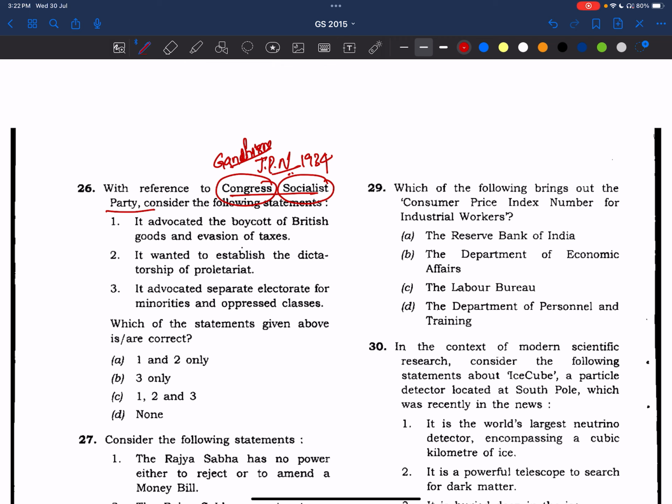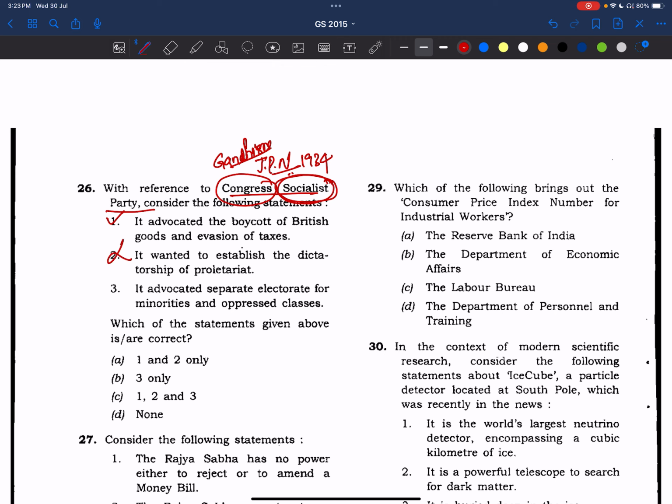Now see your statements. It advocated the boycott of British goods and evasion of taxes. Since it is within the Congress and Congress has advocated all these things, yes, statement 1 will be correct. Now see, coming to statement 2, it wanted to establish the dictatorship of proletariat. No, since it is socialist, but it wanted to create a governance, okay, with the harmony between the bourgeois and the working class, not totally the dictatorship of proletariat. So statement 2 is wrong.